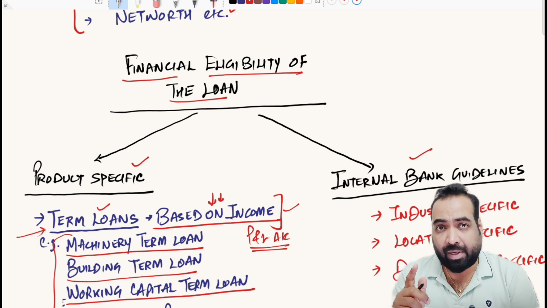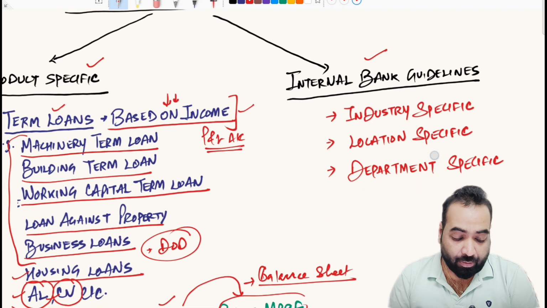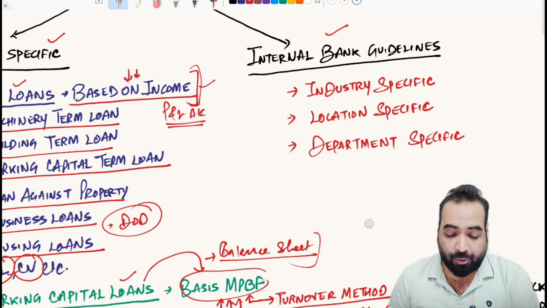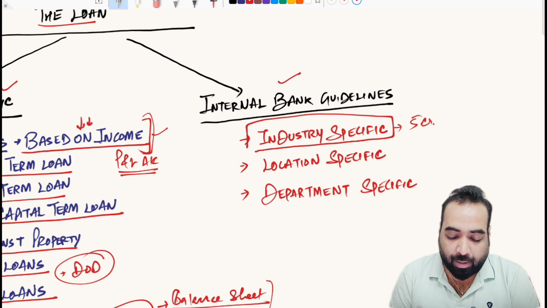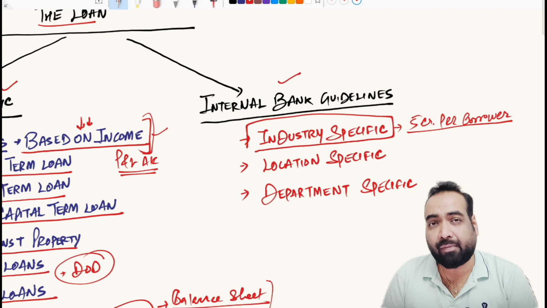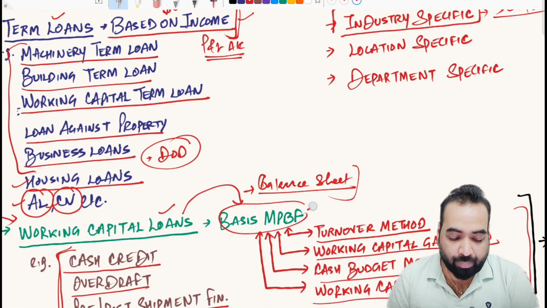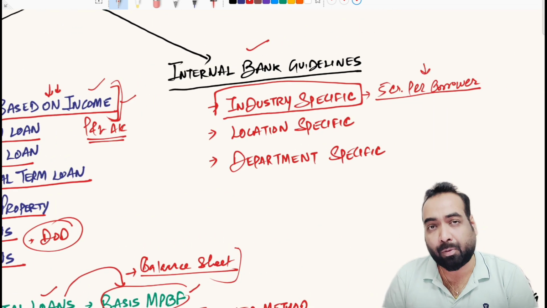But give it a second thought. Read the internal bank guidelines as well. Before finalizing, read the internal bank guidelines as well. Your client may be financially eligible based on income, based on his balance sheet, but if your bank policy states that in the industry in which the client is operating, we will not take more than 5 crore exposure per borrower, then even if your eligibility basis MPBF or basis income comes to 8 crore, 10 crore rupees, you will not be able to give more than 5 crore rupees loan to the client.